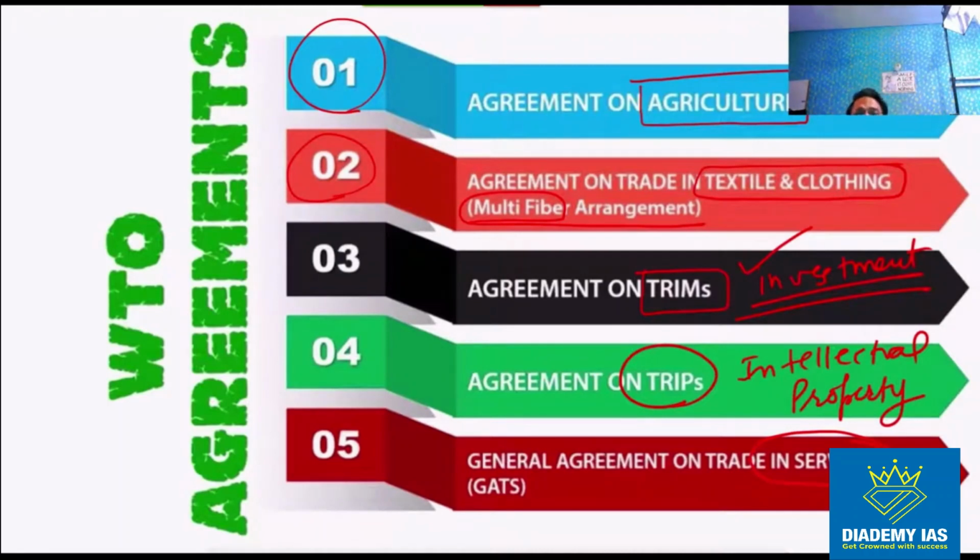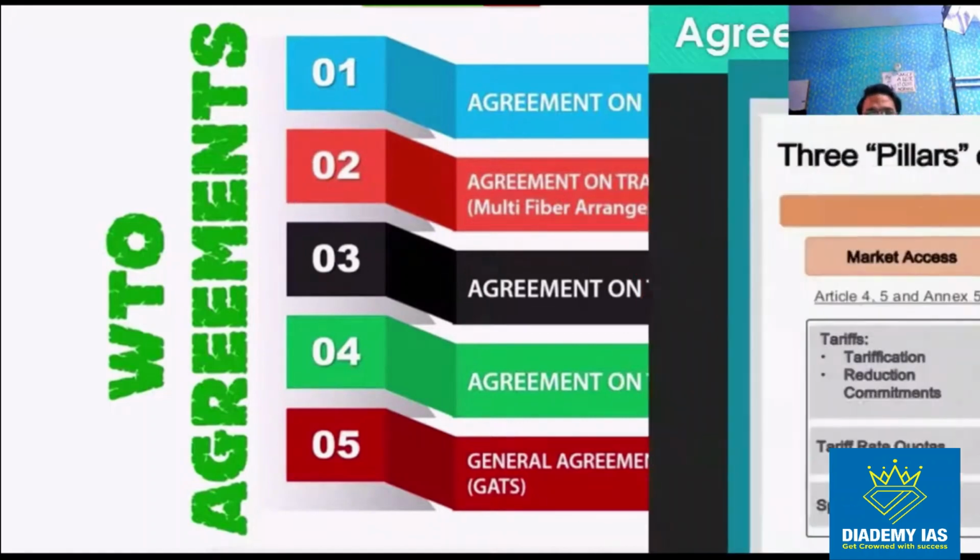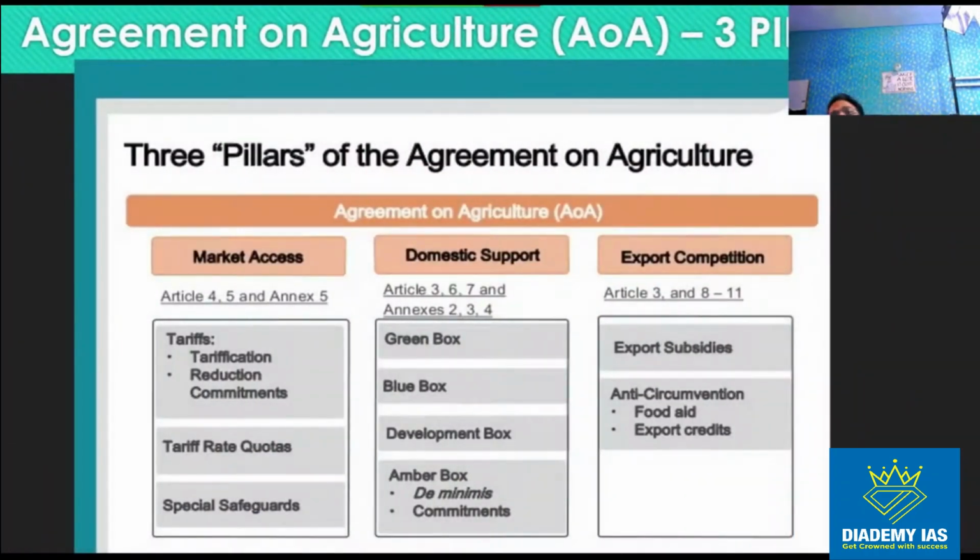Out of these agreements, we will discuss all the agreements except the agreement on trade in textile and clothing, which is not important, right? We will discuss agriculture, investment, intellectual property, and services. So, coming to the agreement on agriculture, right? In the agreement on agriculture, there are three pillars. There are three different pillars.